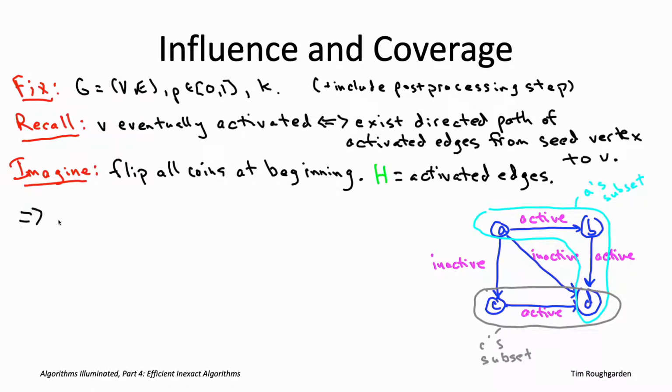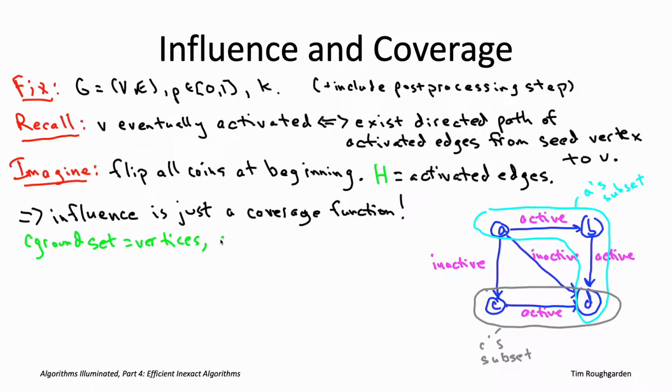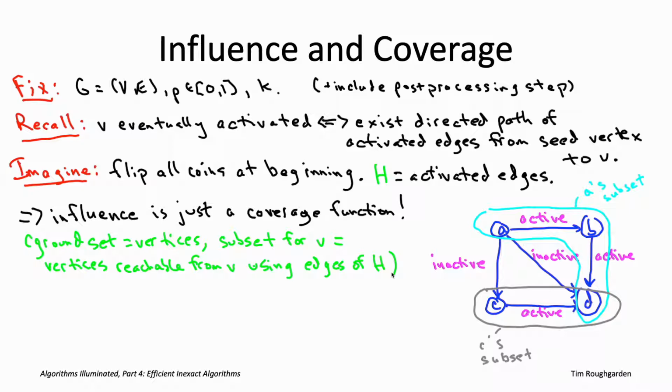Now, of course, we don't know all of the activated edges in advance, capital H. That's not fixed. That's some random set. Different H's have different probabilities attached to them. But at the end of the day, the influence of a given set of seed vertices is just going to be the expected value of this coverage function, where the expectation is over all possible subsets capital H. So all 2 to the m subsets of possible active edges.